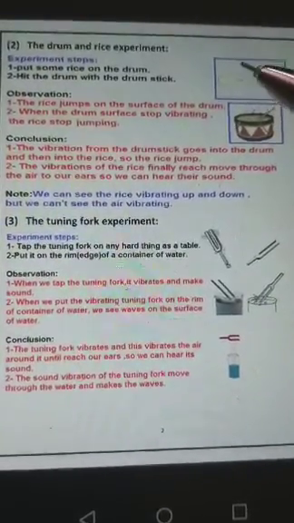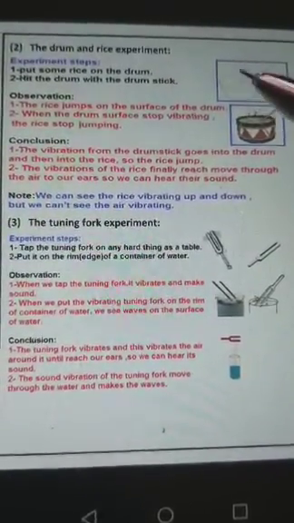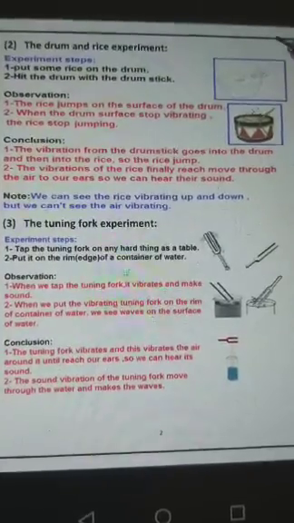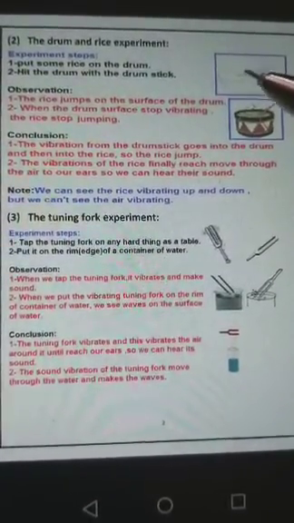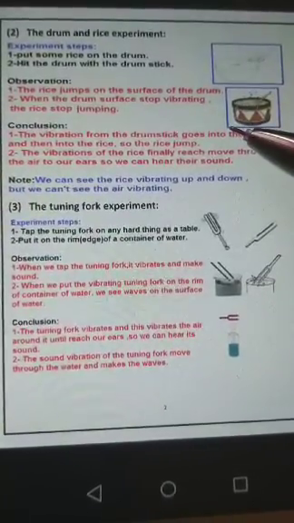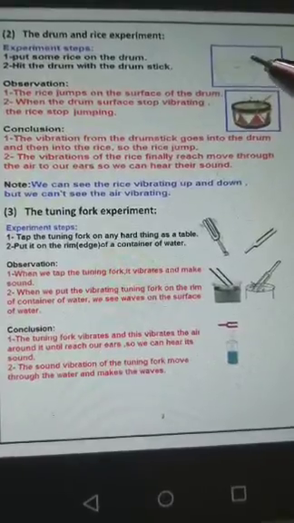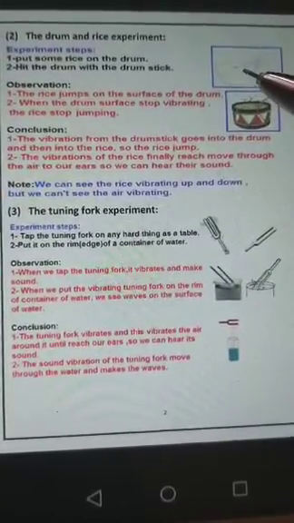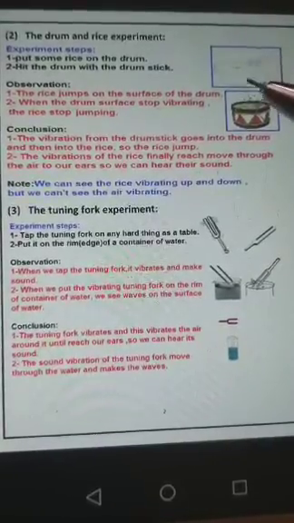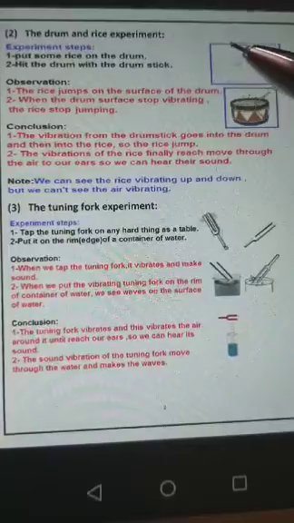When the rice jumps up and down, it vibrates the air around it. And these vibrations reach our ears, so we can hear the jumping of the rice on the drum. Understand this, girls, like the ruler. When we hit the drum with the drumstick, the rice jumps up and down and vibrates the air particles around it.